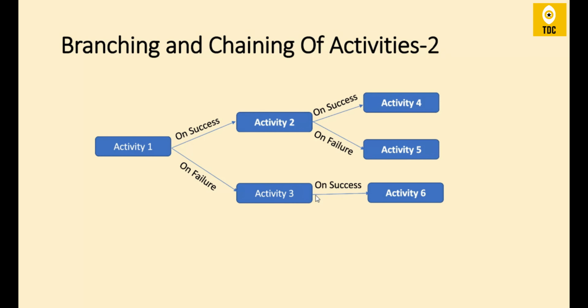One important thing to note here is that I have not given anything for the failure of this particular activity 3, so it is understood that we are not doing anything there. Similarly, after activity 4, I am not giving anything. That means after activity 4, we are not bothered whether activities 4, 5, 6 failed or succeeded, or whatever the status is. This is the end point, a stopping condition. There is no further processing after that. These are very basic things to know regarding branching and chaining between the activities.